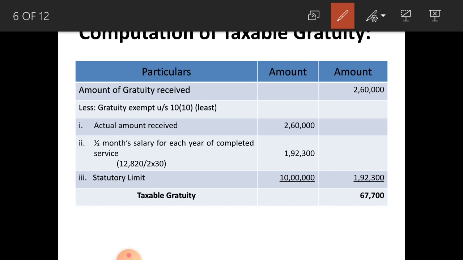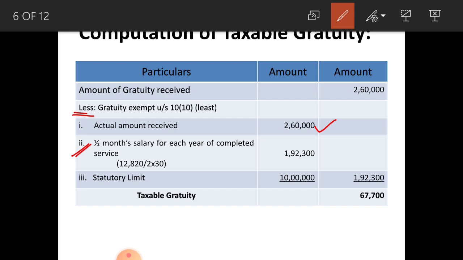Only the second point changes, that is there you have to consider 15 days salary, here you have to consider half month's salary for each completed year of service, and here the statutory limit also is less, that is 10 lakhs only. Now see, less gratuity exempt under section 10 subsection 10. First one, actual amount received 2,60,000. Second one, half month salary for each year of completed service.